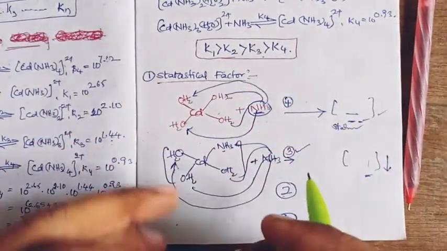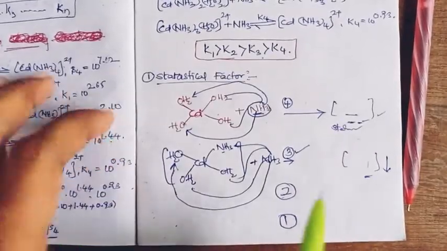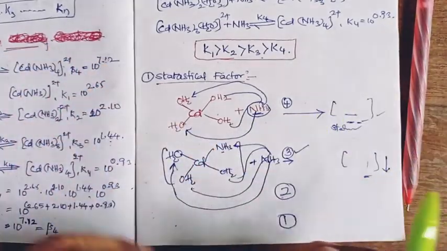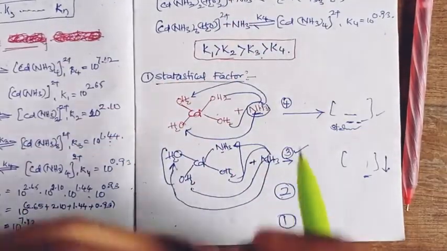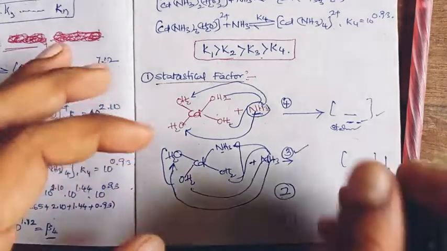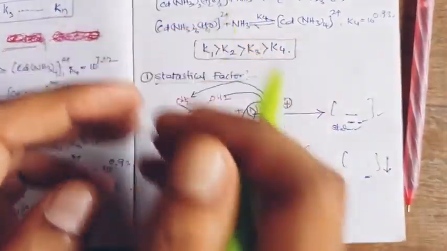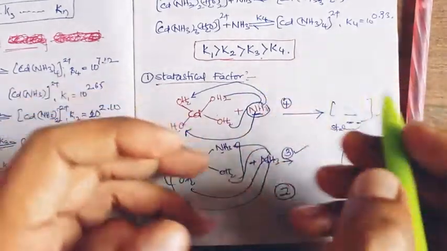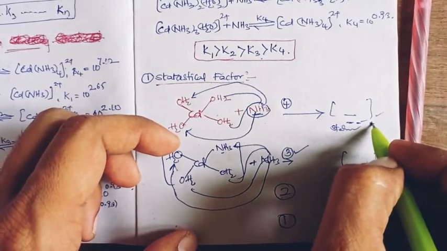This is how we can express it statistically: as the amine attacking choices decrease from the first step to the second, third and fourth step, the complexation becomes slower. The first step is very fast, completes soon, and this is reflected in the higher stepwise stability constant value, right?